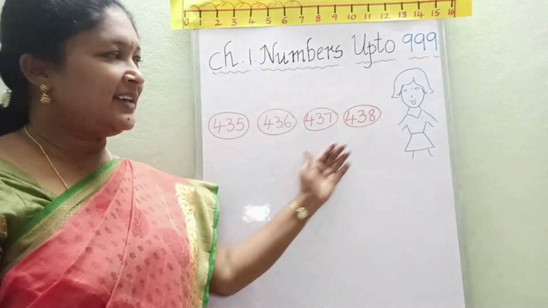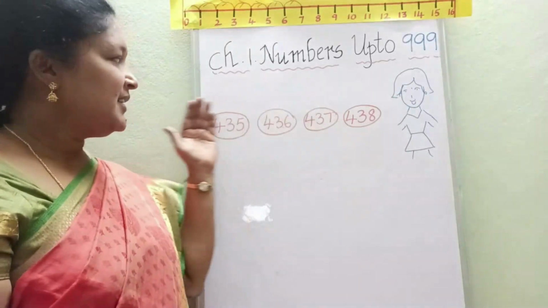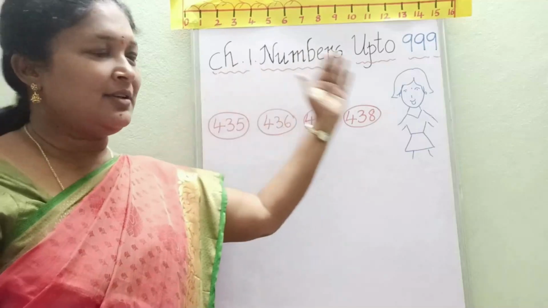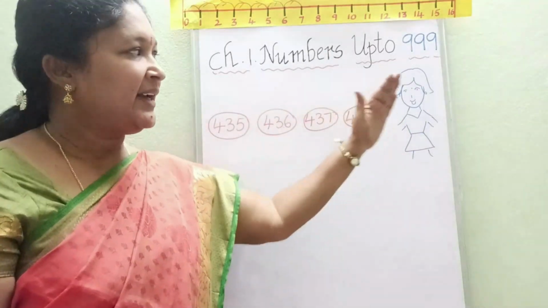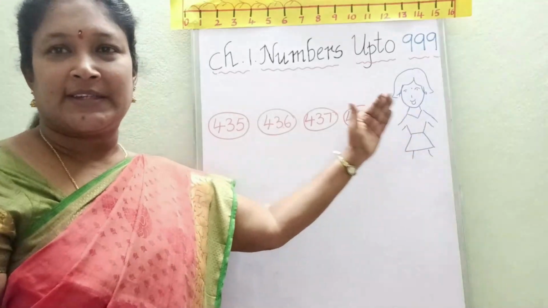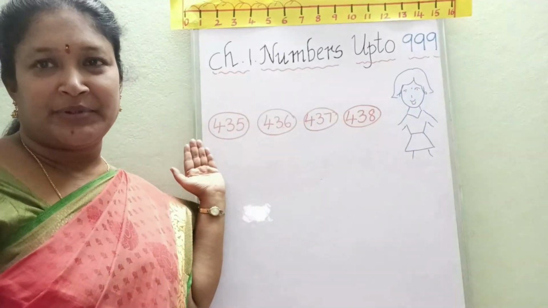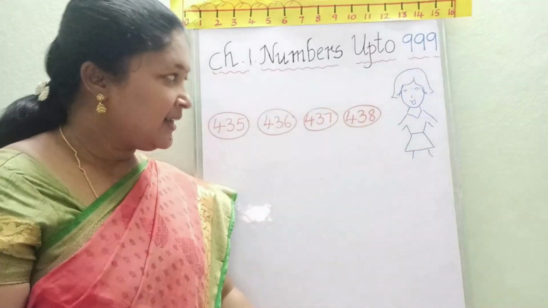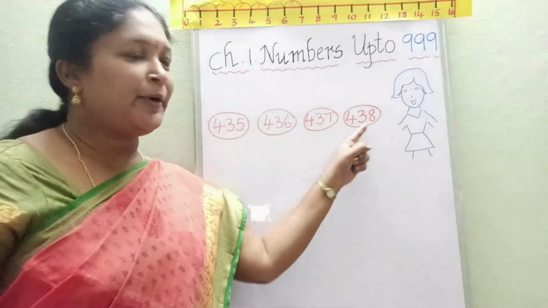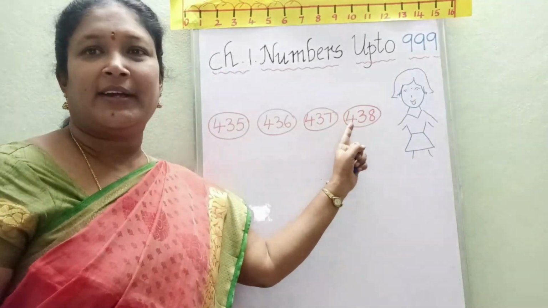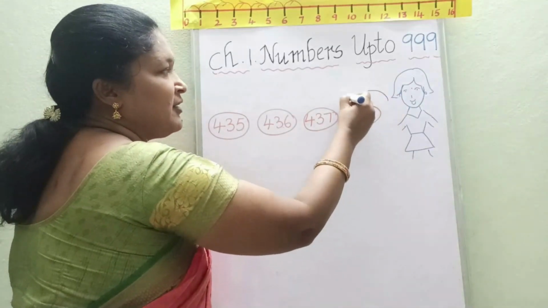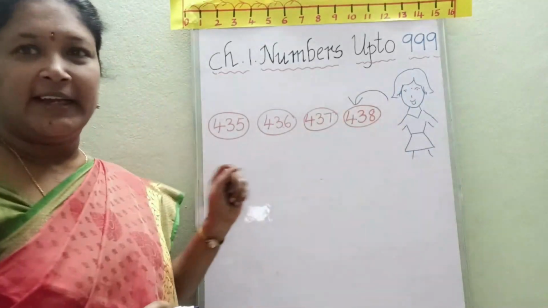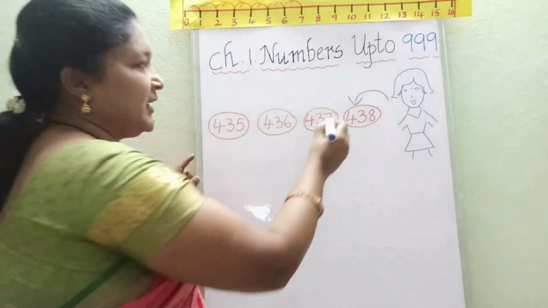Children, here this girl moved from this side to that side just before, like forward counting. Again that girl wants to come back to the same position. So here this girl stepped on the pebble of 438 number. So she stepped on 438. Again back.